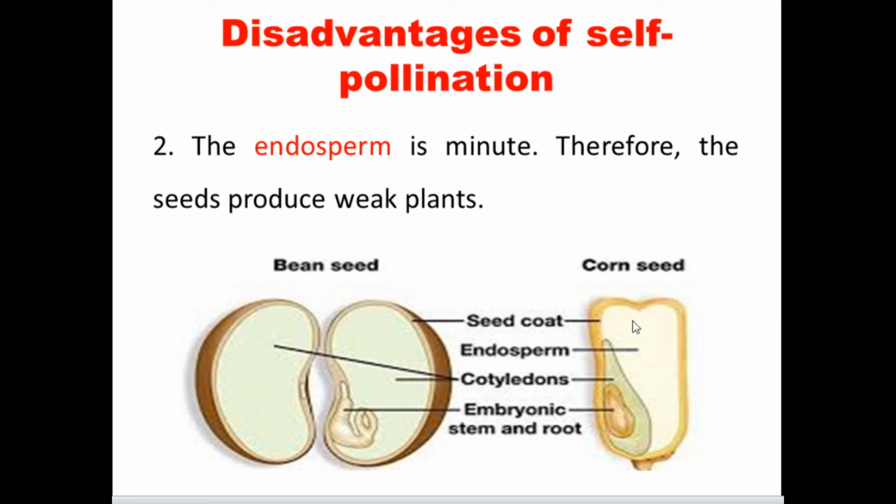So this is another example. The same method: this is the endosperm, and the embryo is present. This is a cotyledon. We should know here only the endosperm. During self-pollination the endosperm is very small. If it is small, the new plants are in weak condition. They are not healthy plants.